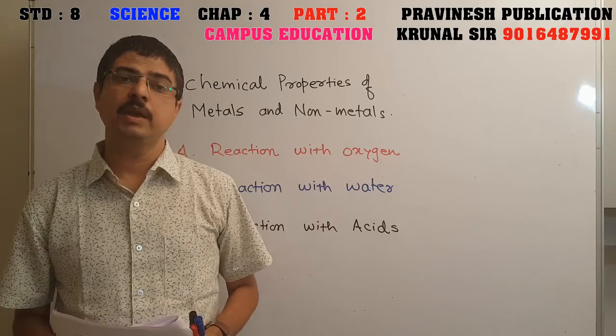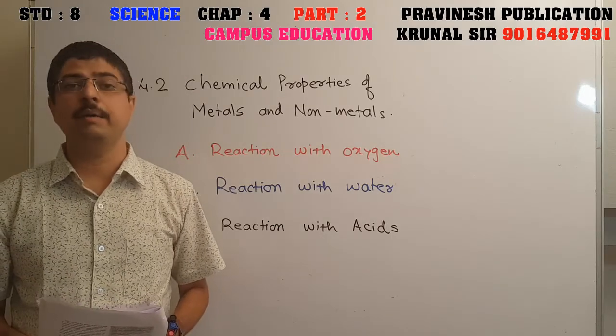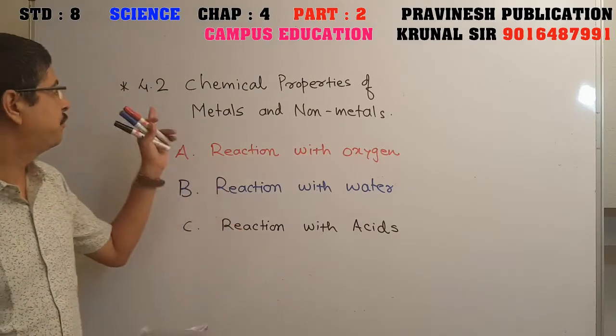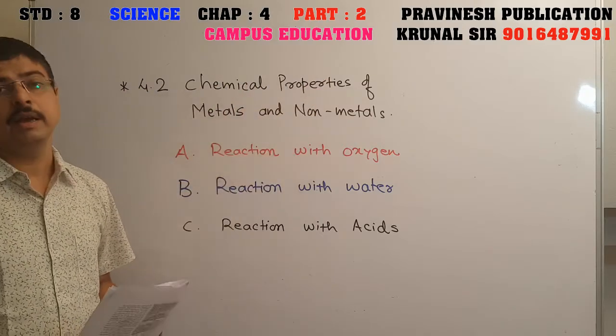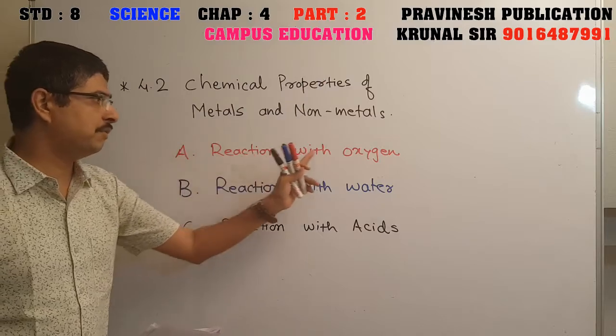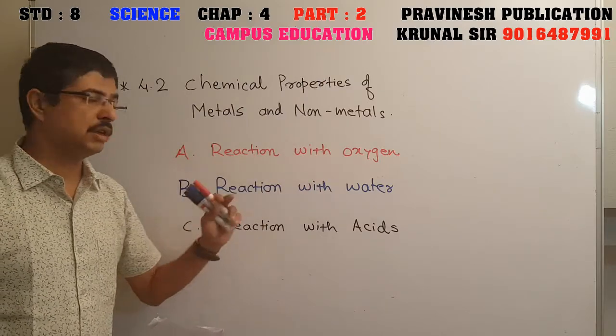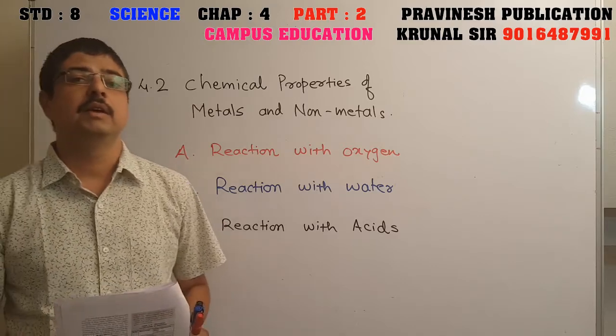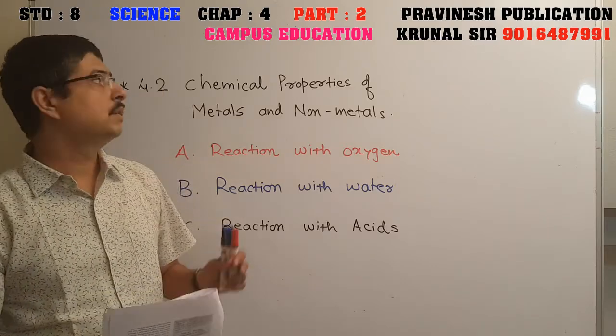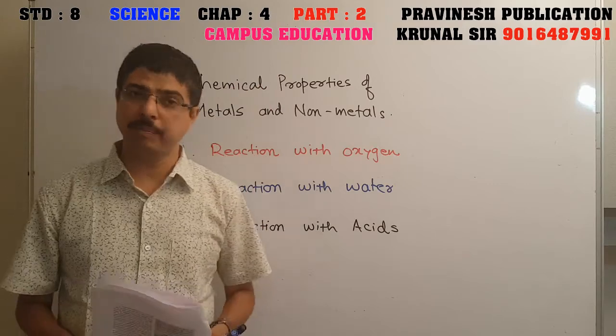Friends, in this video I am going to explain Standard 8 Chapter number 4 Materials, Metals and Non-Metals Part 2. Here I am going to explain topic 4.2 Chemical Properties of Metals and Non-Metals. In that one, A. Reaction with oxygen, B. Reaction with water and C. Reaction with acids.